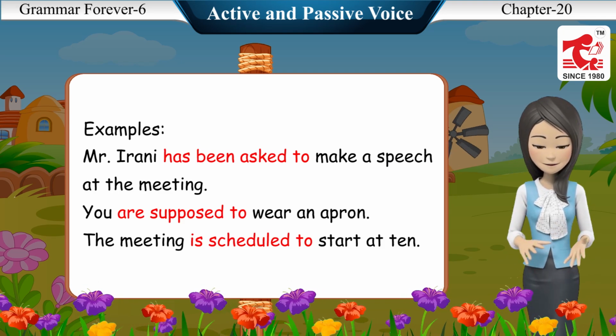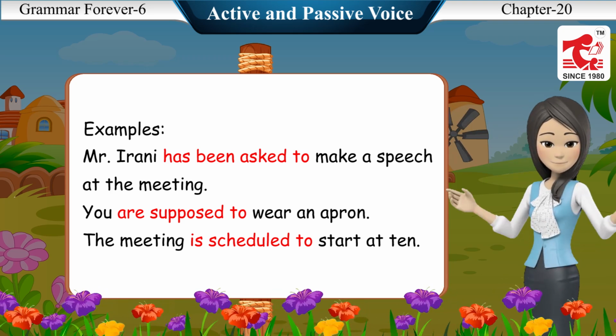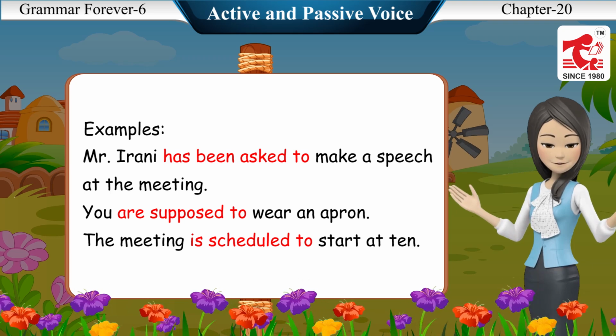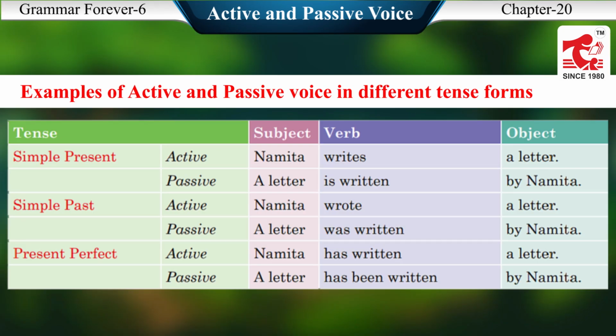Examples: Mr. Irani has been asked to make a speech at the meeting. You are supposed to wear an apron. The meeting is scheduled to start at 10. Examples of active and passive voice in different tense forms. Tense, subject, verb, object. Simple present tense. Active, Namita writes a letter. Namita, subject. Writes, verb. A letter, object. Passive, a letter is written by Namita.